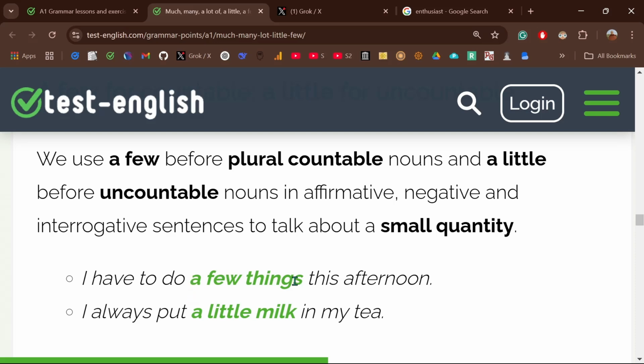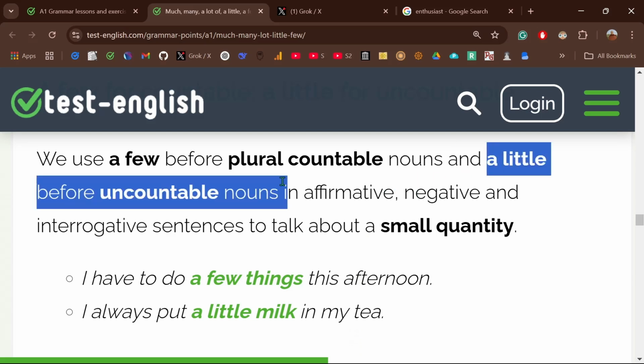But here we have something plural, because actually a is kind of following few, a few. So a little different here. A few things. And then with little, we use a little before uncountable nouns.